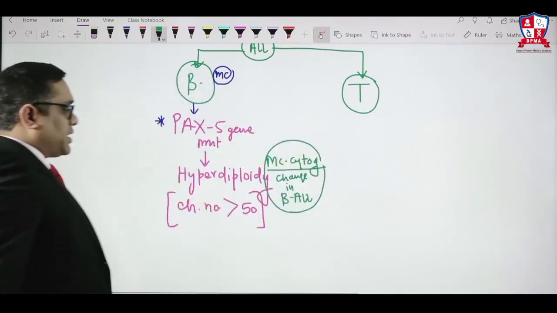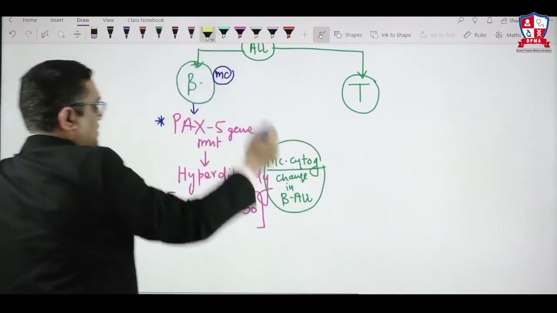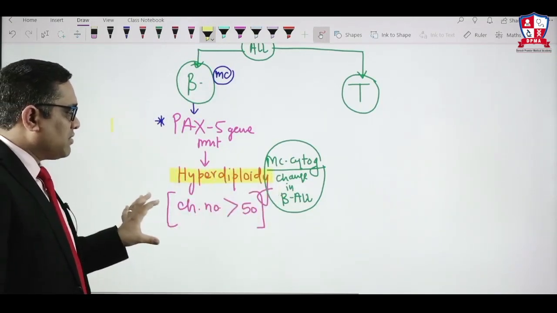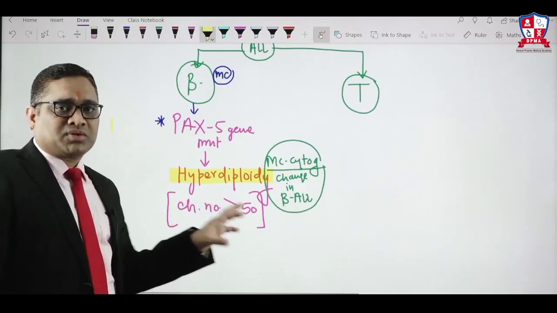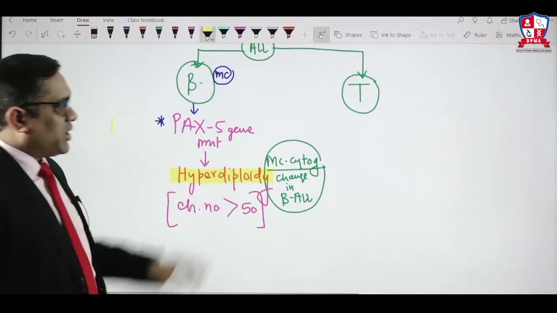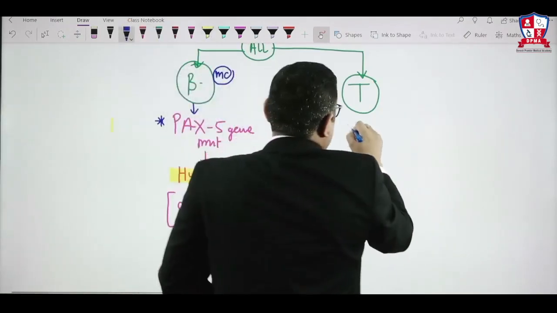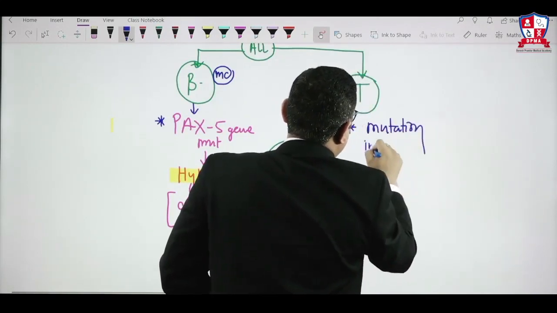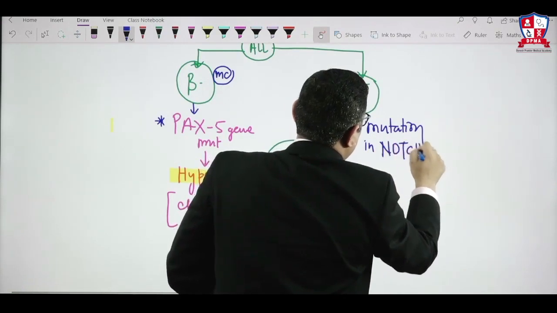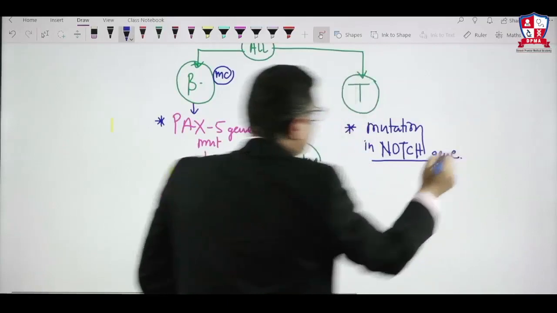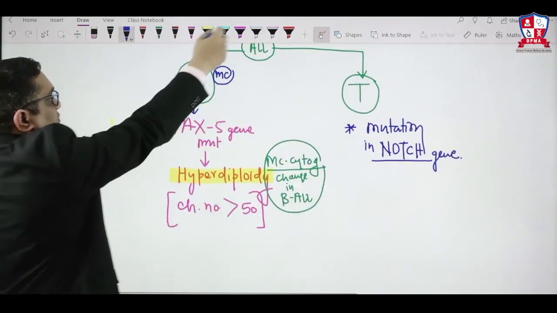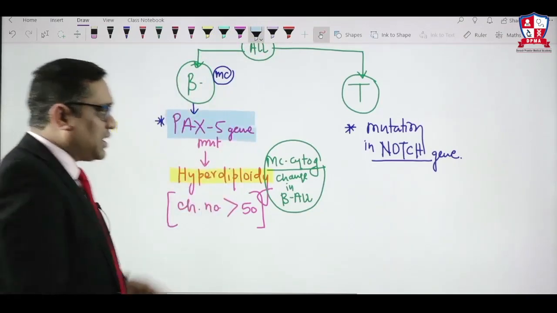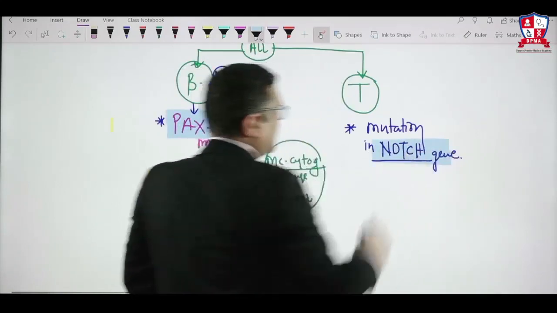So that is another important MCQ which the examiner may ask. What is the most common cytogenetic change in B type of ALL? Hyperdiploidy. So because of the PAX5 gene mutation there will be hyperdiploidy, and this can be the pathogenesis for B type of ALL. Same way for T type of ALL, there is a mutation in the Notch gene. So mutation in the Notch gene is responsible for T cell type of ALL. This was a question in previous year PGI and AIIMS exams. PAX5 is for B type of ALL. Notch is associated with T type of ALL.